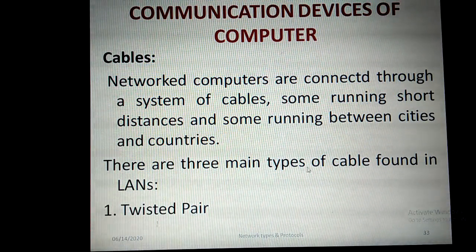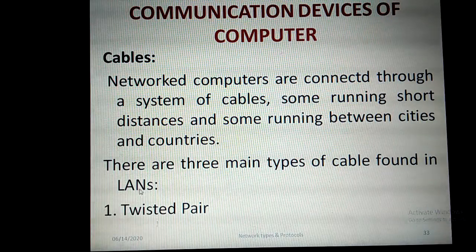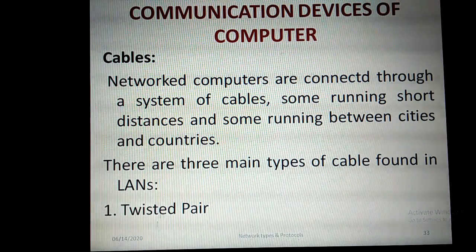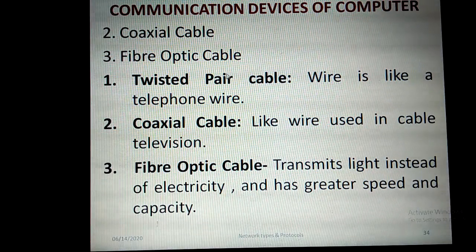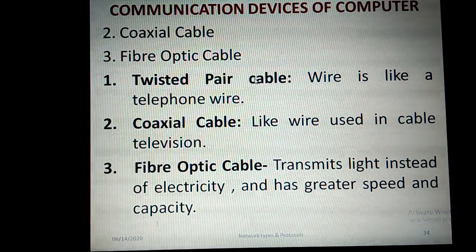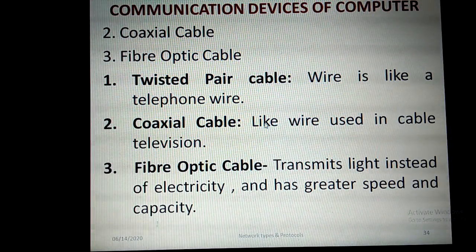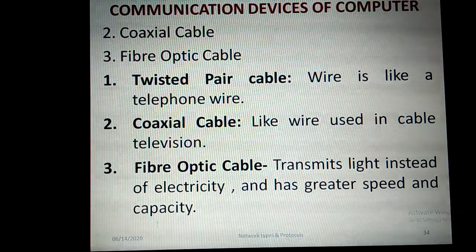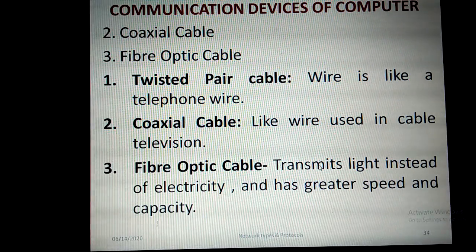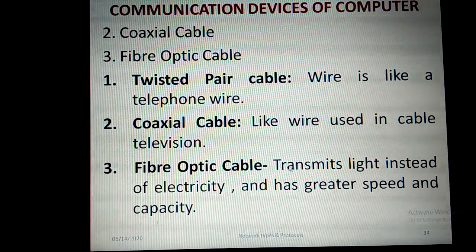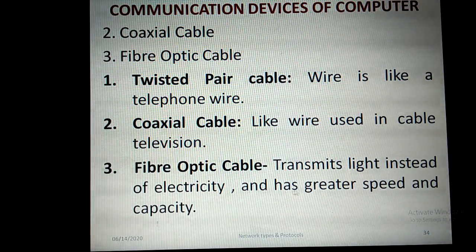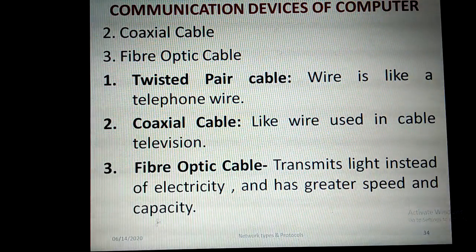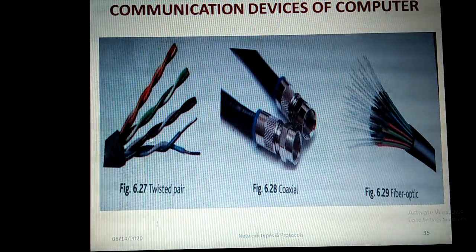There are three main types of cable found in a LAN, that is, a local area network: twisted pair cable, coaxial cable, and fiber optic cable. Twisted pair cable looks like a telephone wire, and coaxial cable looks like a cable television wire. Fiber optic cable transmits light instead of electricity, and has greater speed and capacity compared to the other two cables, so more data can be transmitted at a time.